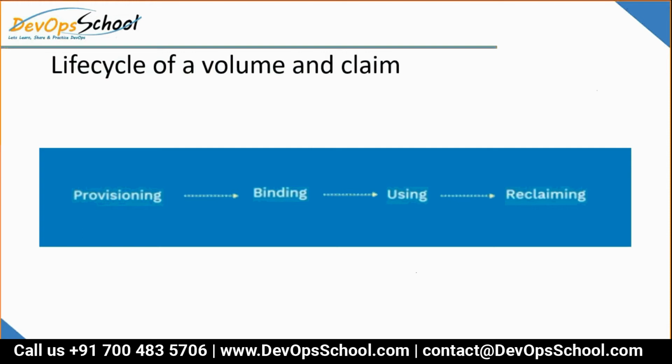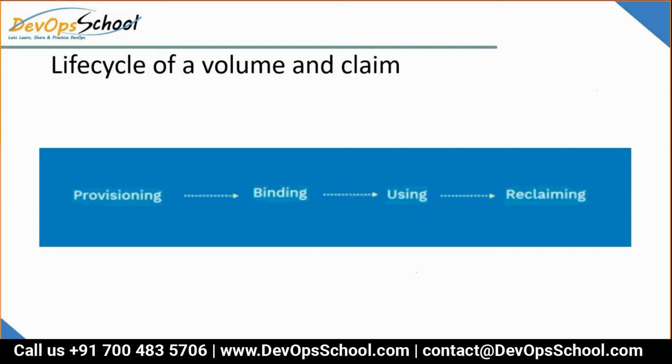Simply put, the AWS administrator making the storage available for the AWS platform is called provisioning. So you, as the Kubernetes administrator, will make the storage available for the cluster. I repeat, you as the admin of the cluster will make the storage available for the cluster. That process is called provisioning.